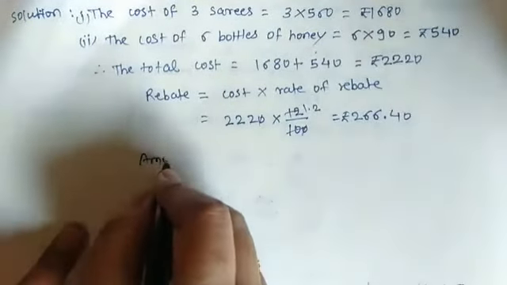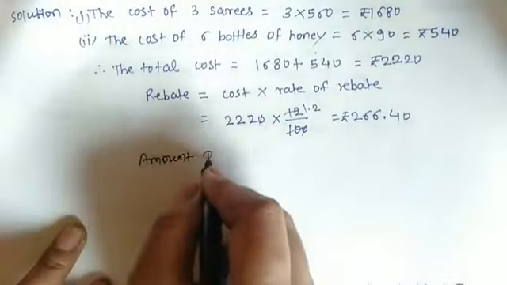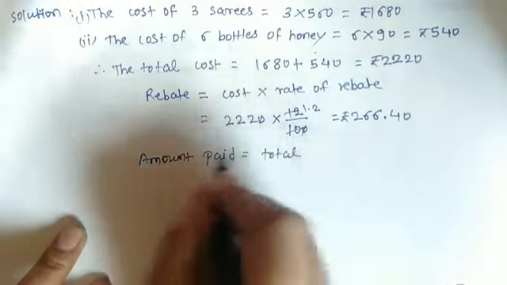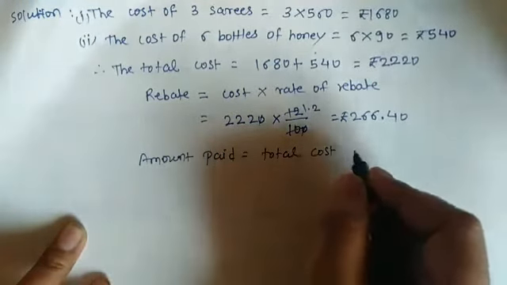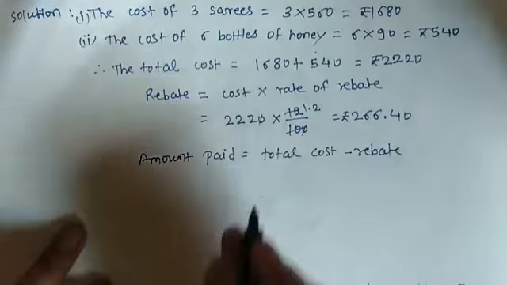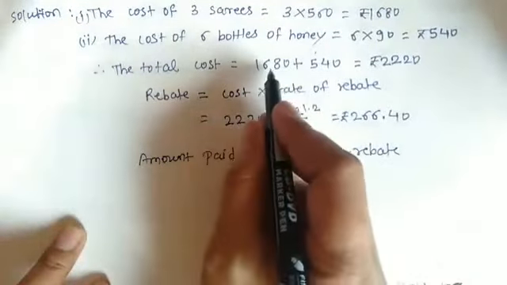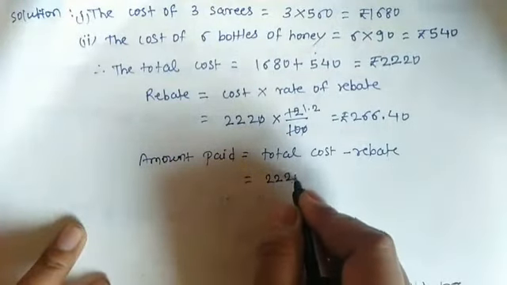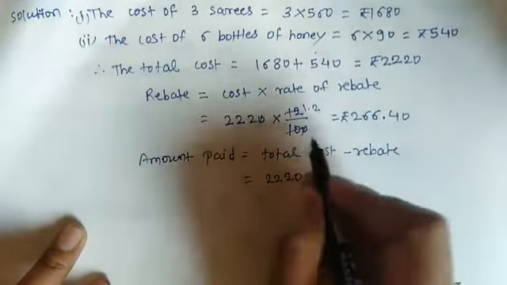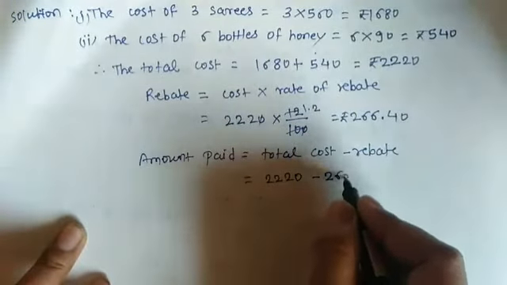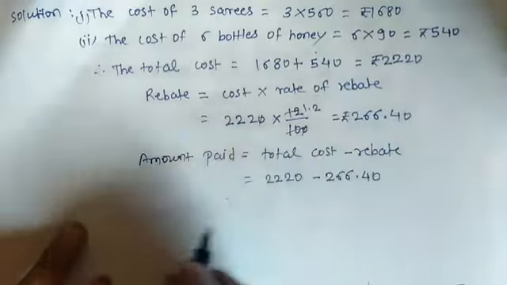So amount paid is equal to total cost minus rebate. So total cost is 2220 minus rebate, actual amount of rebate is 266.40.